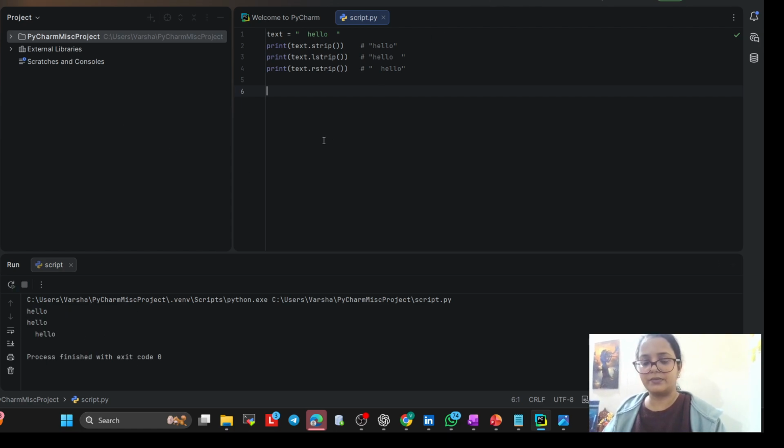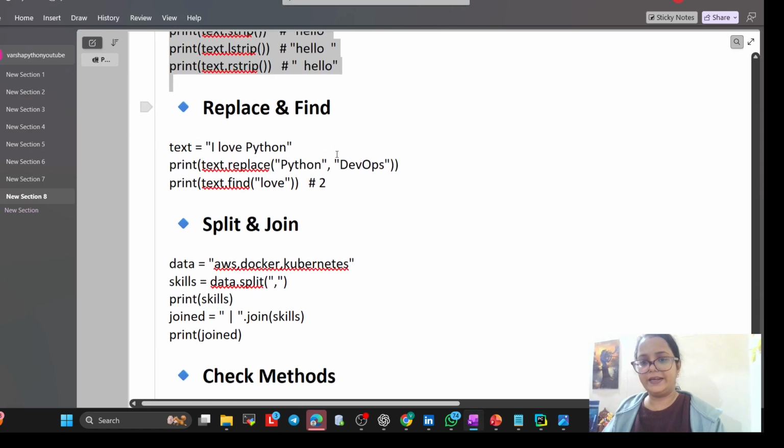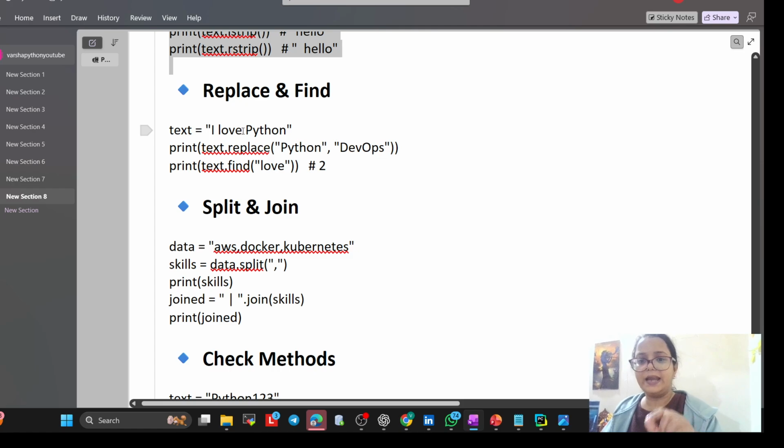See this, how to remove and add, replace and find. How can you replace? Like, I love Python, and I want to replace Python with DevOps. So print text dot replace, and in place of Python I want DevOps. Okay, and text find.